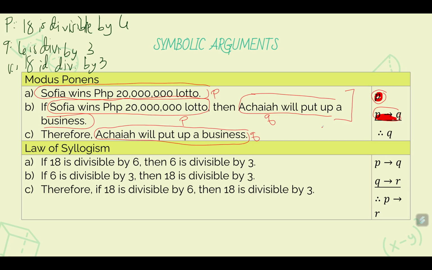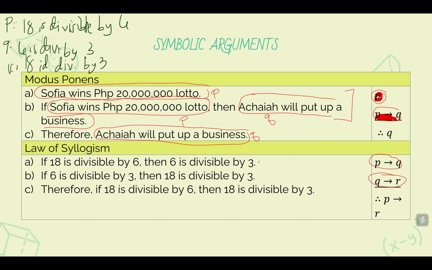So if this is not clear, you can go to the internet, you can go to YouTube and find many examples there. Okay? Now another example is using the law of syllogism. So here we have P implies Q and Q implies R. If 18 is divisible by 6, then 6 is divisible by 3. If 6 is divisible by 3, then 18 is divisible by 3. Therefore, using the law of syllogism, if 18 is divisible by 6, then 18 is divisible by 3.